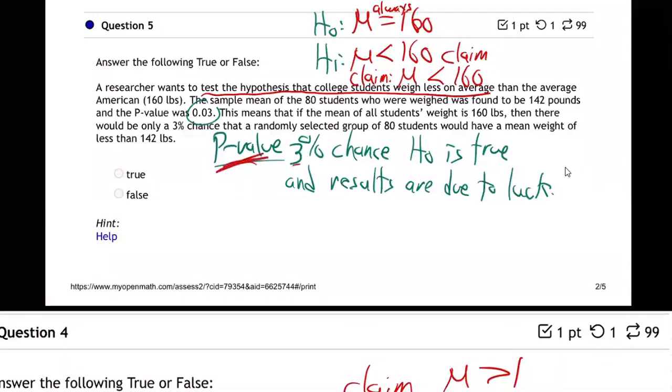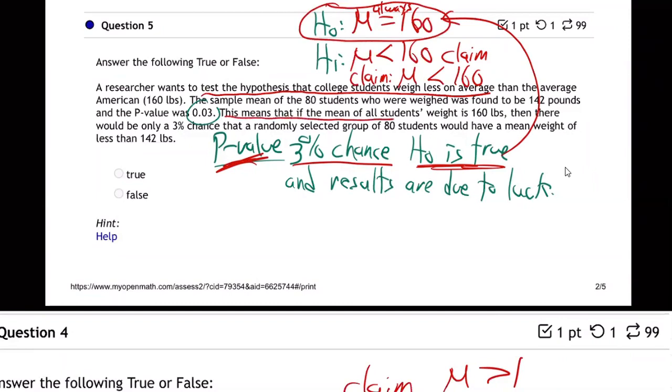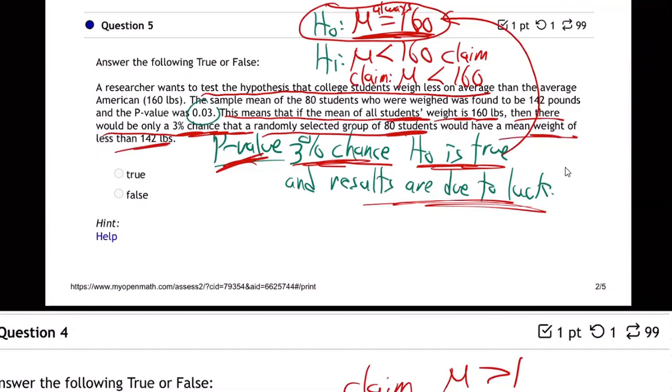So what's the p-value? It's the chance that H0 is really true. That really college students have the same weight. This means that if the mean of all students' weight is 160 pounds, if H0 is really true, if the average weight for college students is really 160 pounds, the same as all Americans, then there would be only a 3% chance of getting these results due to luck, that a random group of 80 people would have a mean weight of 142, which is what they came out to be. Yeah, exactly. That's an exact statement of what a p-value is.